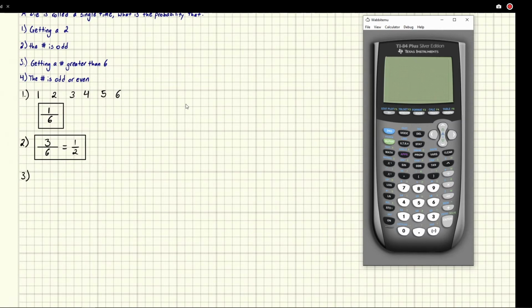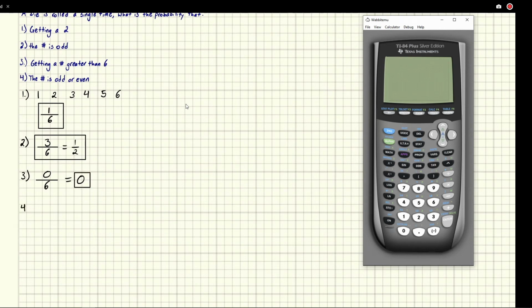For number 3, getting a number greater than 6. Well, let's look at this. There's still 6 possible outcomes. When you roll a die, you get 6 outcomes, but there are no numbers in this list that are bigger than 6. It's not possible. You can't roll a single die and get a 7 or any other number bigger than 6. So in this case, there are 0 numbers greater than 6. 0 divided by 6 is still 0.